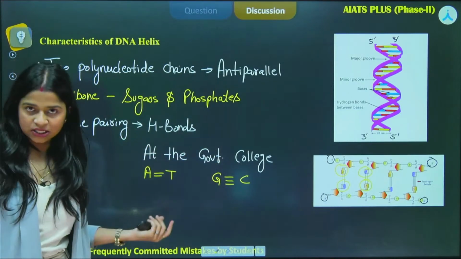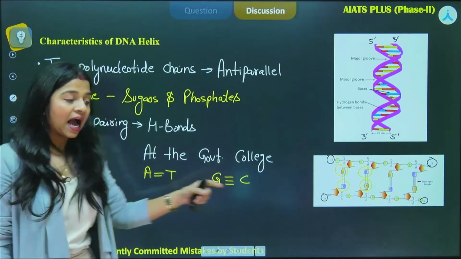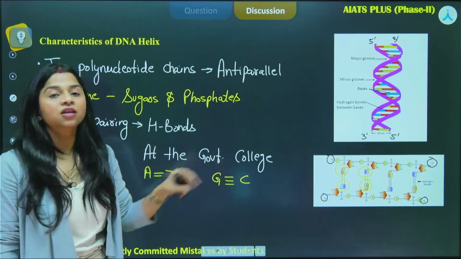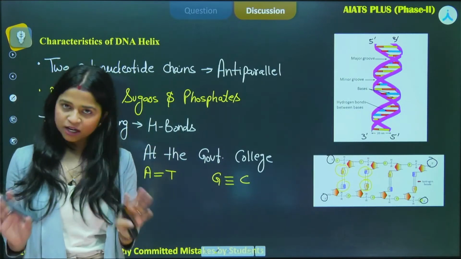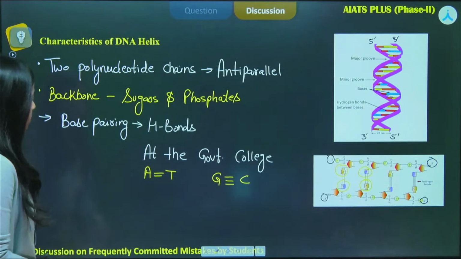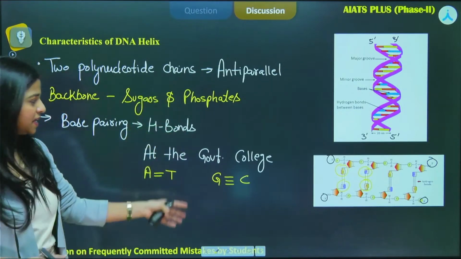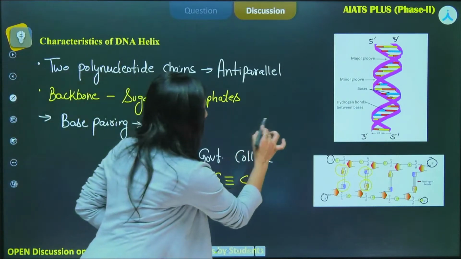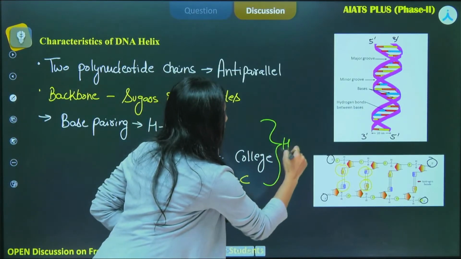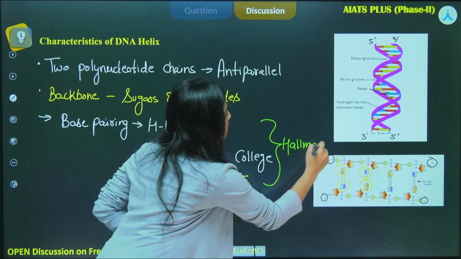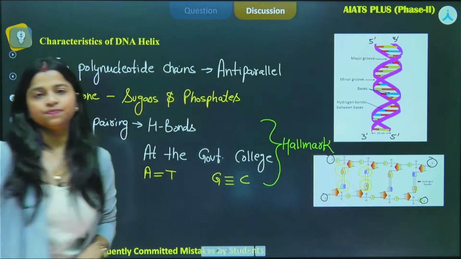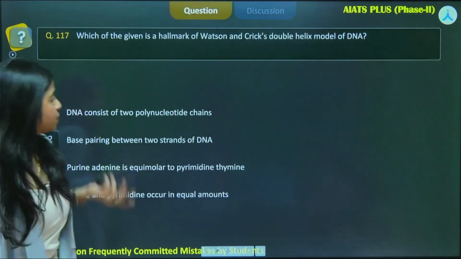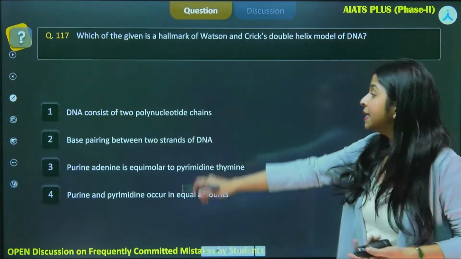A pairs up with T, G pairs up with C, and between A and T there will be two hydrogen bonds, and between G and C there will be three hydrogen bonds. Okay, clear with this? Now, while we are speaking of this, what I just explained is the hallmark of the double helix model. Okay, so when the question was asked here, the first option said, DNA